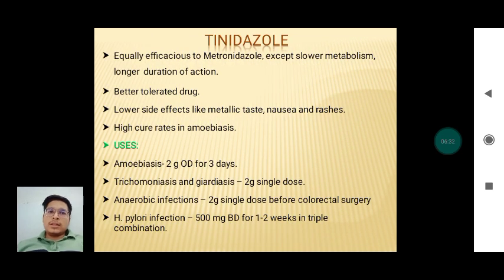Tinidazole. It is the same as metronidazole except some characteristics are different: it has slower metabolism, longer duration of action, is a better tolerated drug, and some side effects are less, like metallic taste, nausea, rash. Uses are the same as metronidazole: amoebiasis, trichomoniasis, giardiasis, anaerobic infection, and H. pylori infection. In H. pylori infection, triple therapy is used, with two proton pump inhibitors and one antiamoebic like metronidazole.